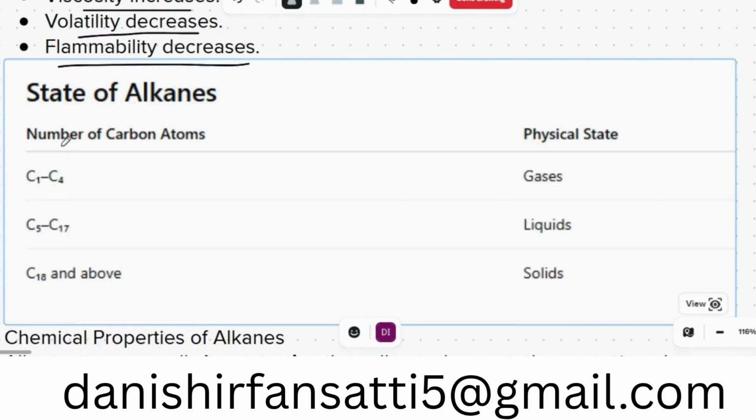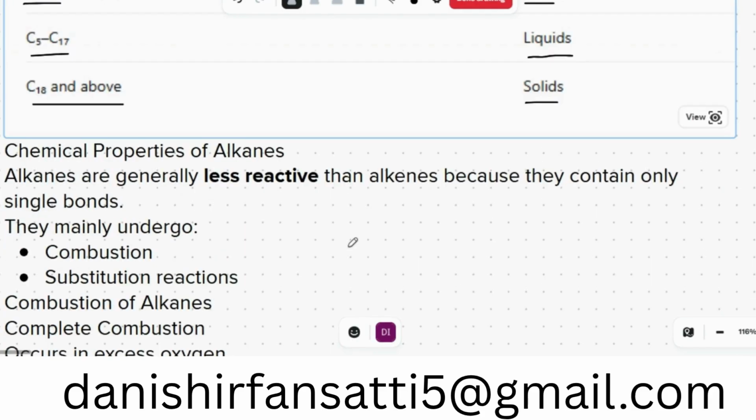State of alkanes and number of carbon atoms. As the number of carbon atoms increases, the alkanes start to change their state from gas to liquid form. For example, C1 to C4, all of them are gases. C5 to C17, all of them are liquid. C18 and above, all of them are solid. For example, bitumen, that we use for road construction, is solid. That is also an alkane.